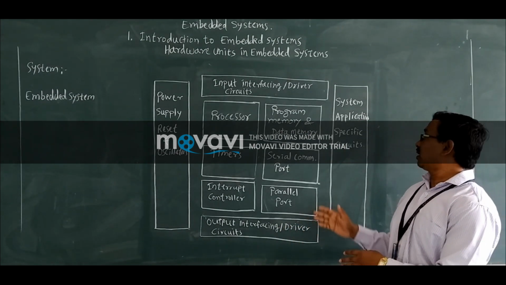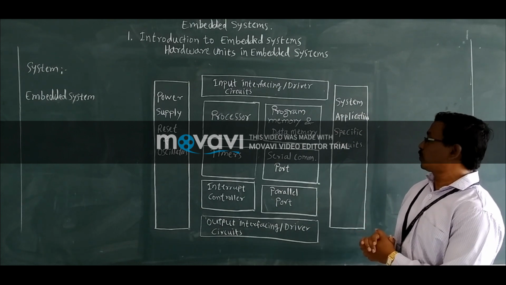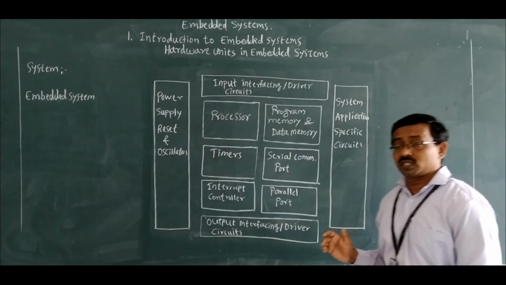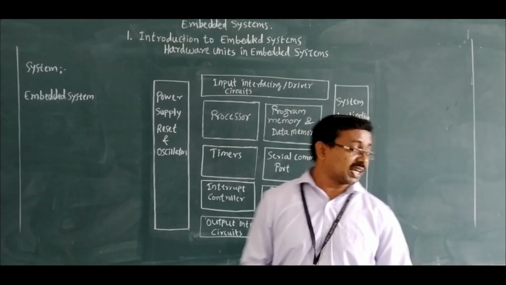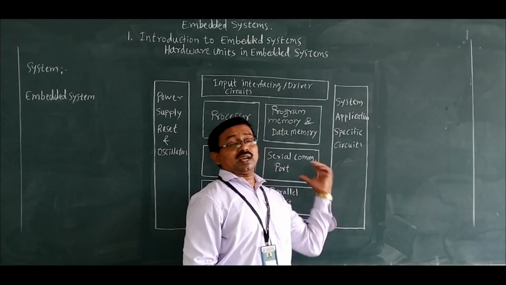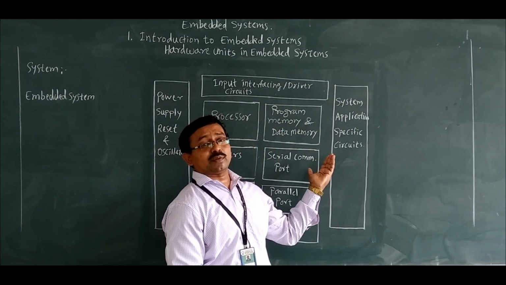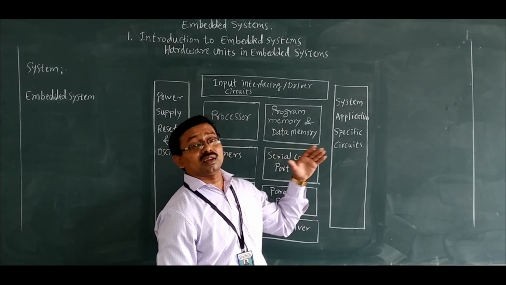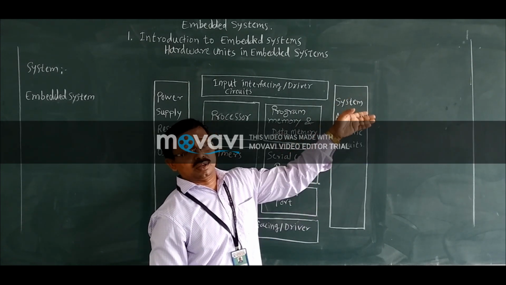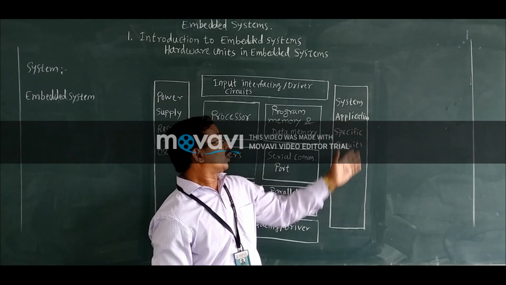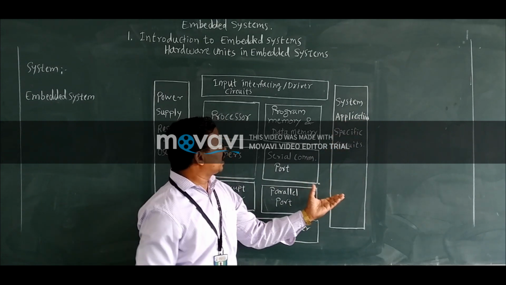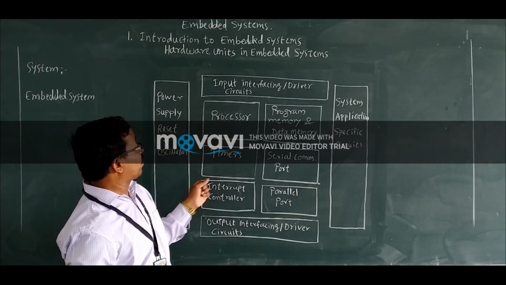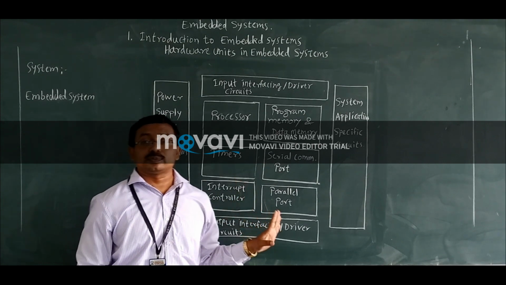Then here system application specific circuits are there. System application specific circuits are generally used for interfacing the system hardware with other input output devices. Okay, so this is about the various hardware blocks of the embedded system.